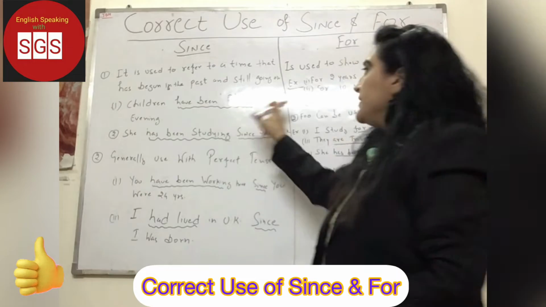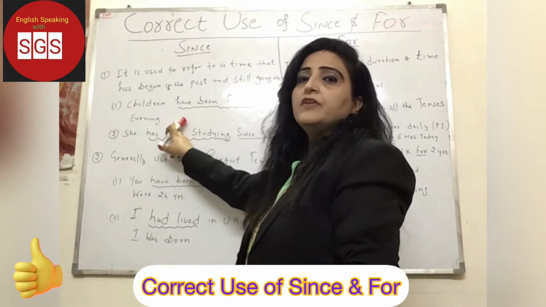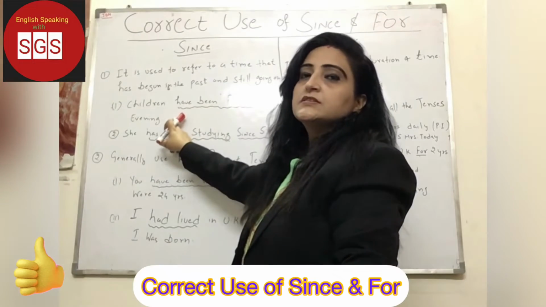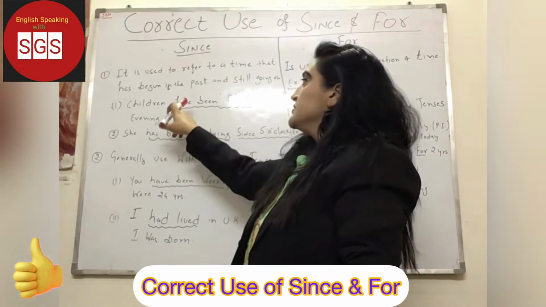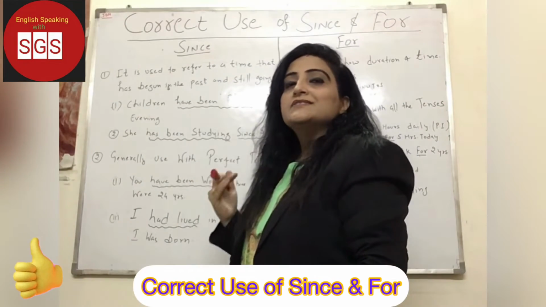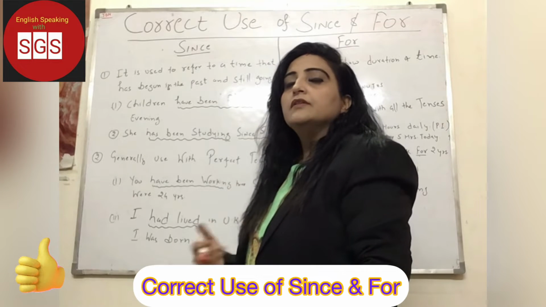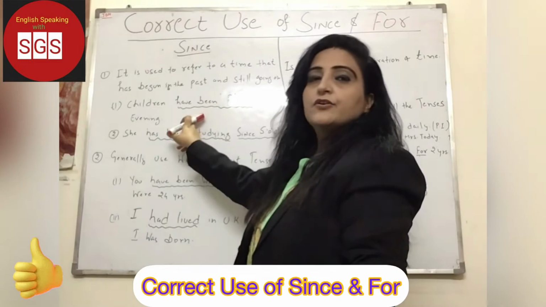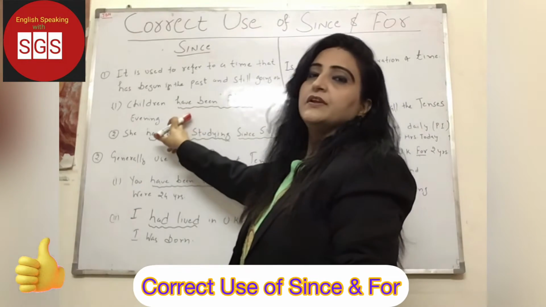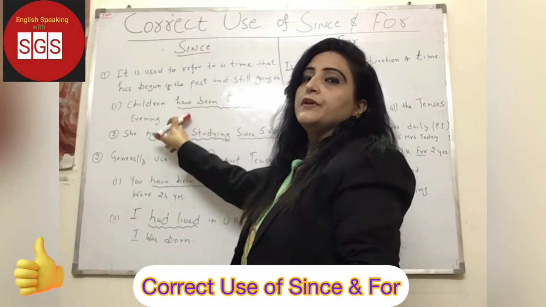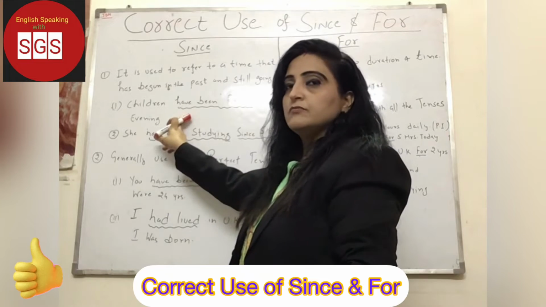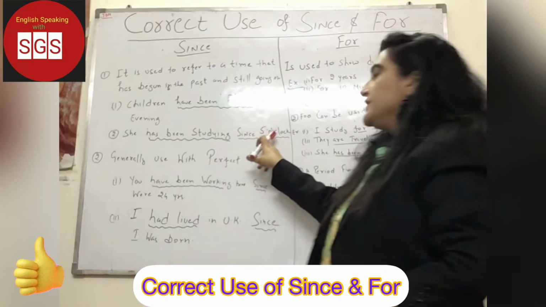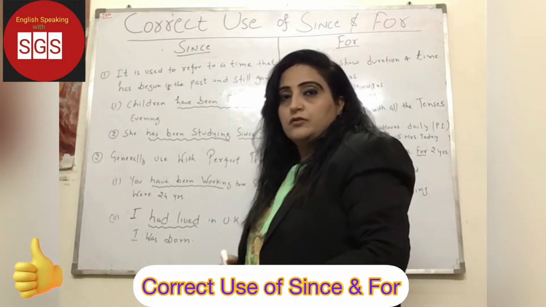Children have been playing since evening. Children have been playing since evening means children have already started playing in the evening and they are still playing. The activity has already started and that activity is still going on. Any confusion? No.